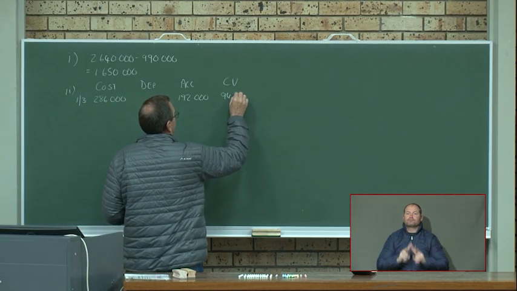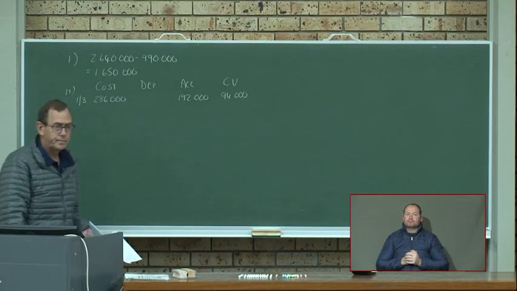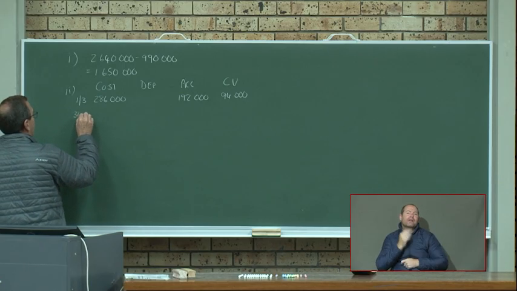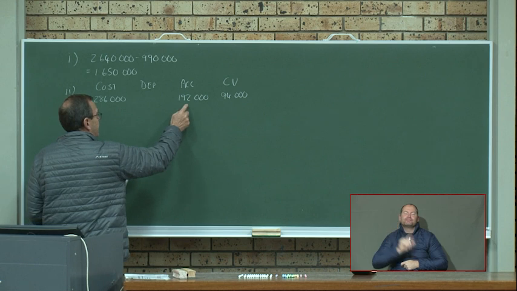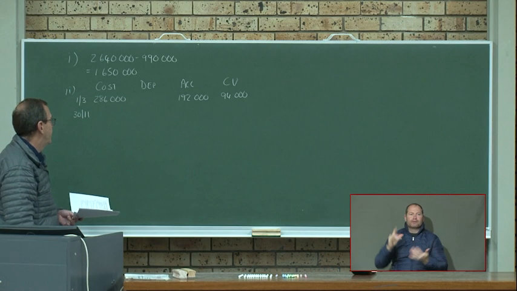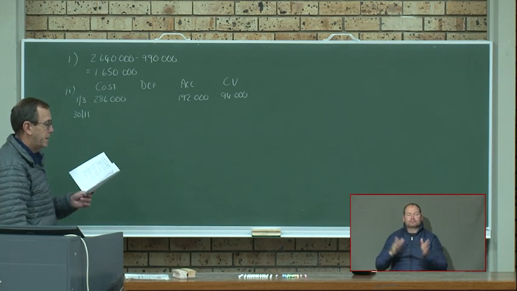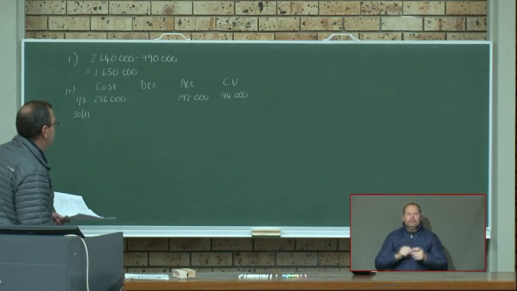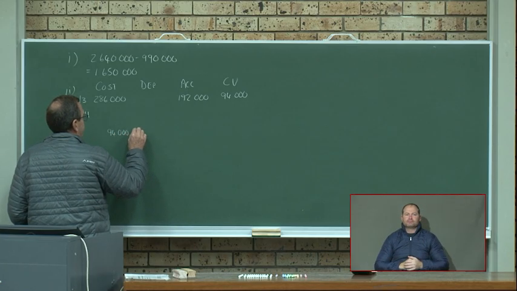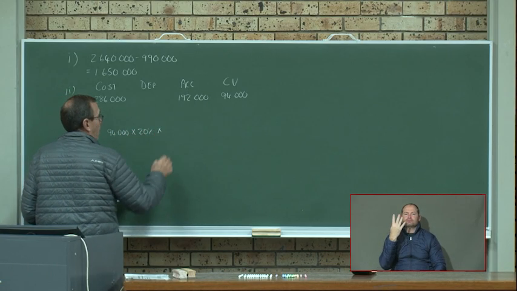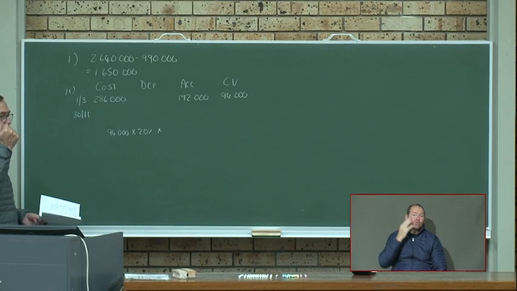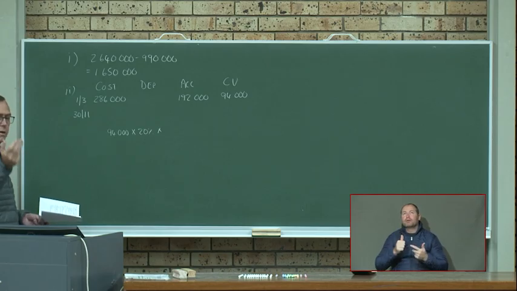Our carrying value was 94,000. And now they say we sold it on 30 November. So our depreciation, accumulated depreciation is not up to date. So we still have to calculate our depreciation for the period till 30 November. And they say depreciation is calculated at 20% on the carrying value. So we take the 94,000 times 20%. From the 1st of March till 30 November, so it's March, April, May, June, July, August, September, October, November. It's 9 months.